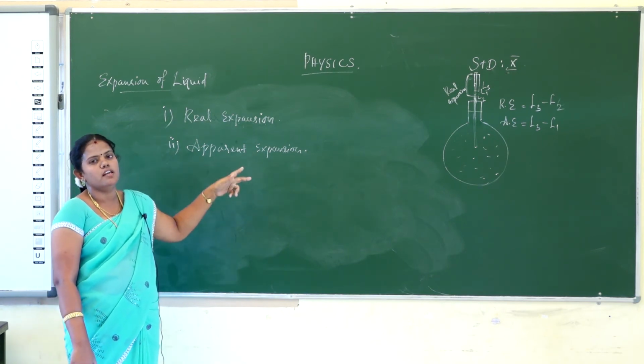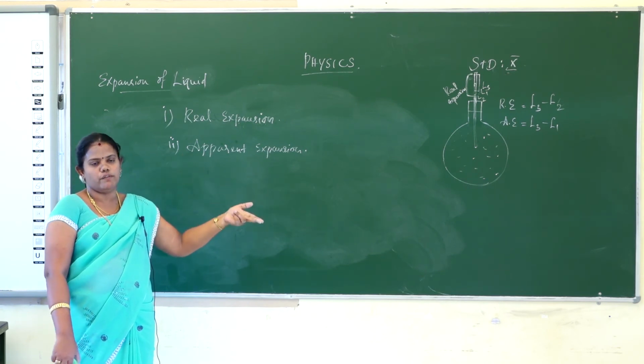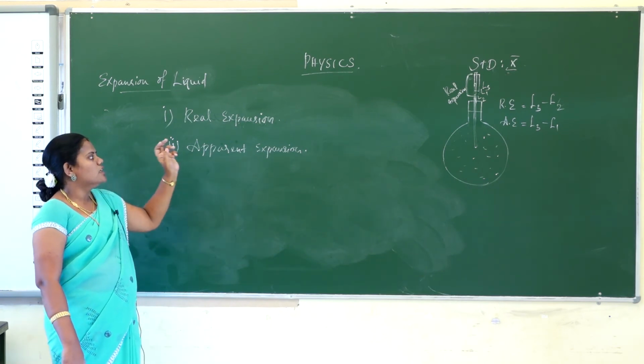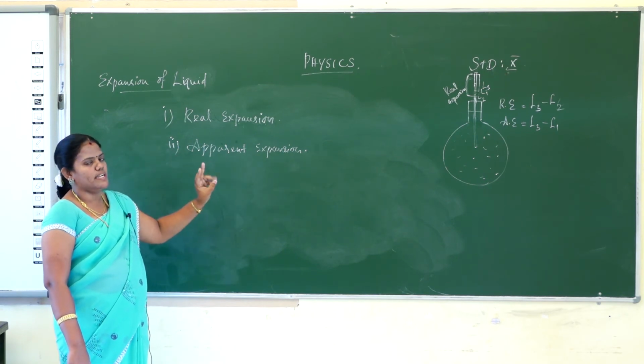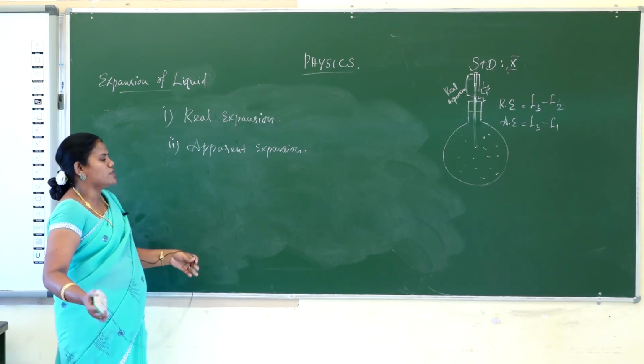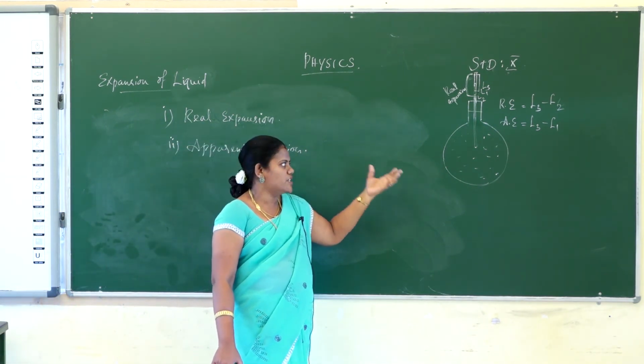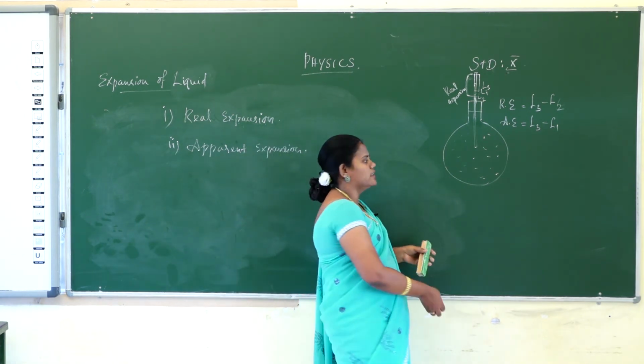So that is apparent expansion. This apparent expansion will occur in two ways: expansion of metal and expansion of liquid. So apparent expansion involves the usage of two things, one is the container, another is the liquid. One experiment will be demonstrated to explain apparent expansion. Take one sphere-shaped container filled with colored liquid.